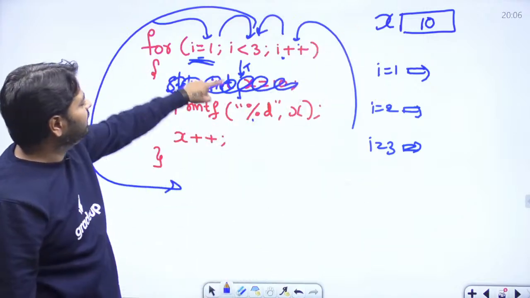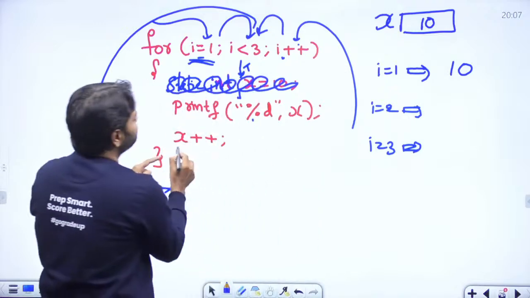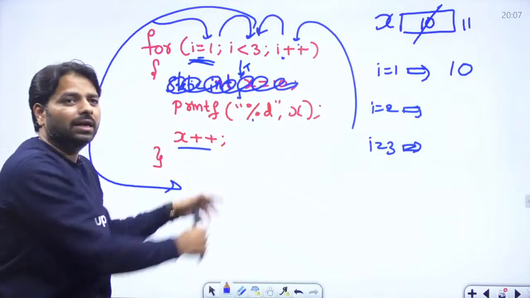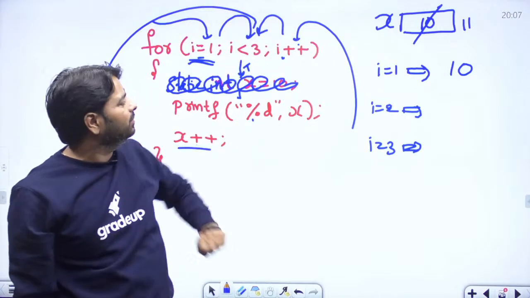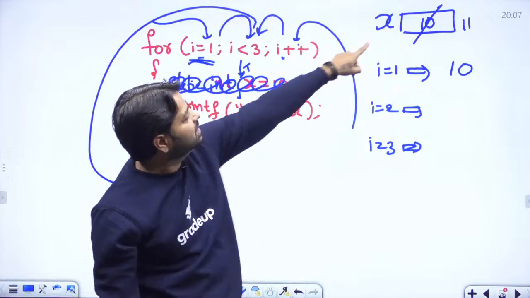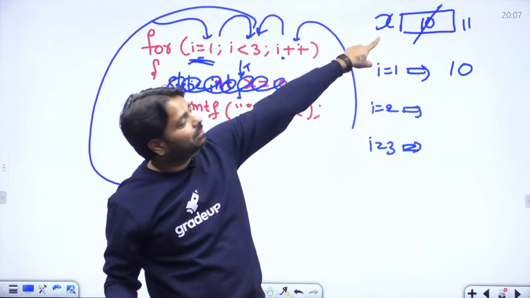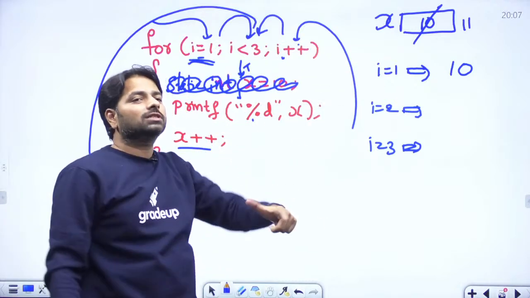Now the first time you enter, x prints 10, and you increment x plus plus. This value is incremented there, not locally, even though you have a local variable, because that is in the data region. Now when you go to i plus plus, that memory still exists. Previously the memory was deleted; now it still exists in the data region. That x was on the stack, so it was deleted.